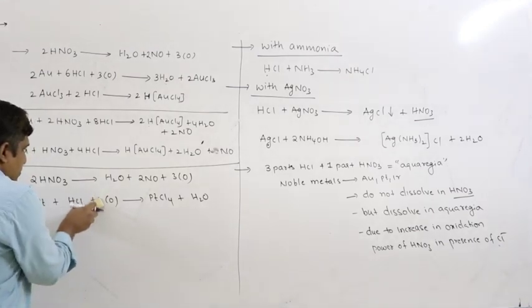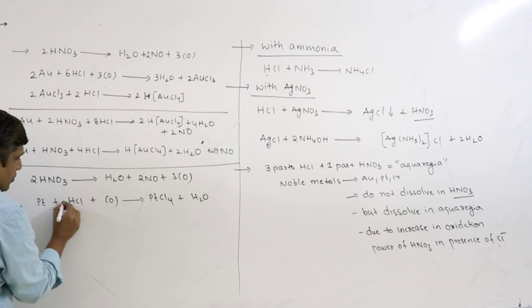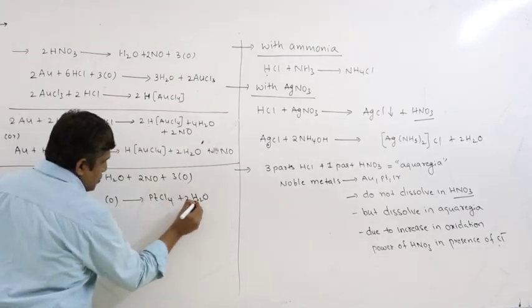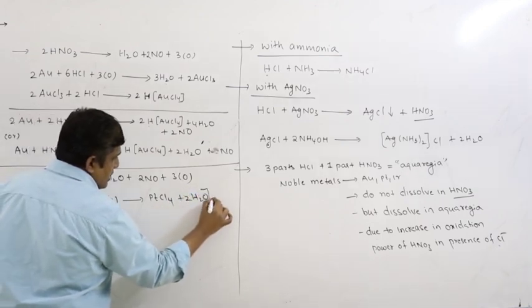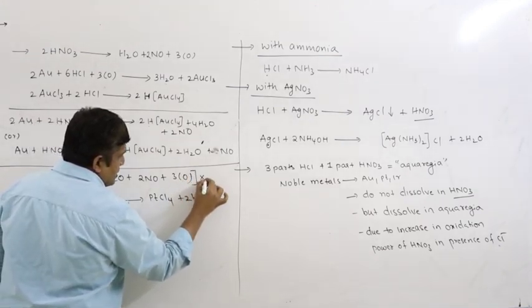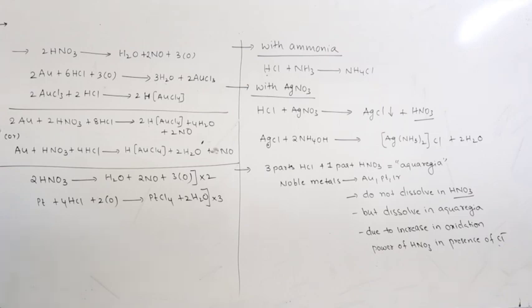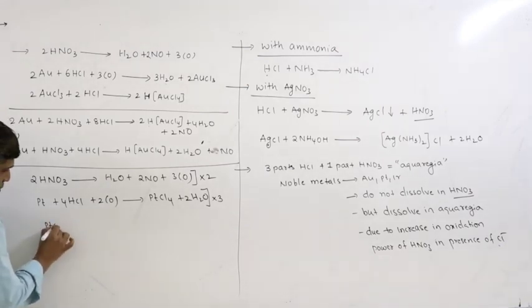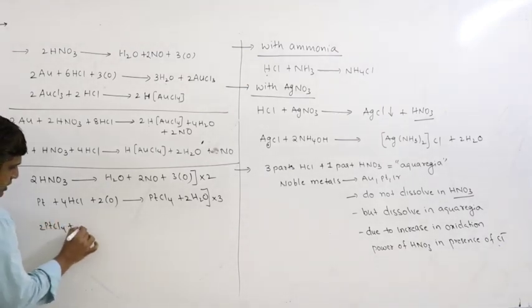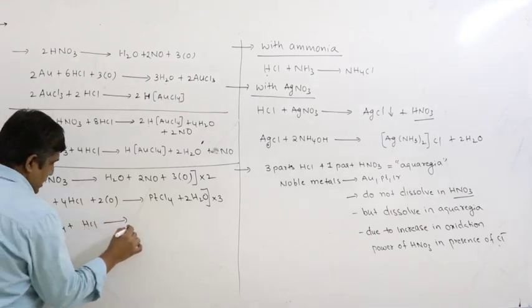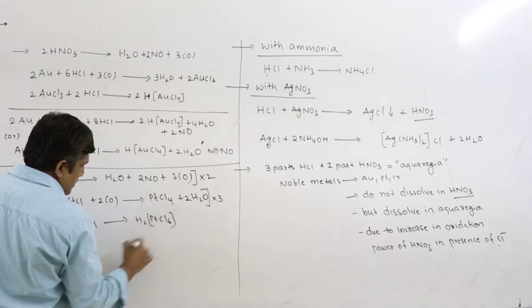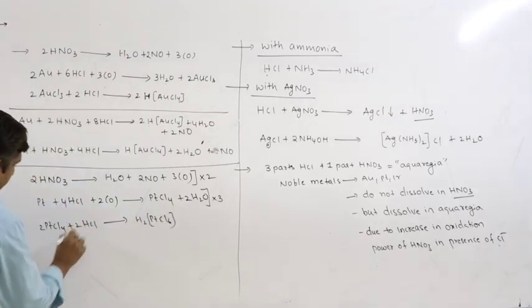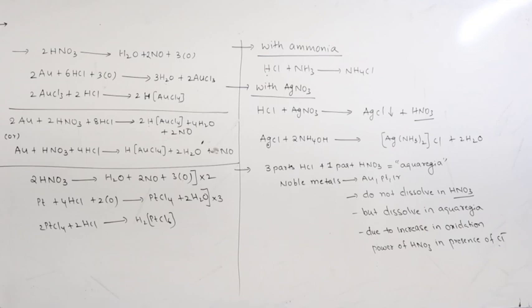Or let us balance it first. So PtCl4, 4HCl, 2 hydrogens, 2H2O. So we require 2, but here they are releasing 3. So multiply this entire reaction with 3, and multiply this entire reaction with 2. Once you get PtCl4, 2 moles, treat it with HCl again, and what we get is H2PtCl6. 2 hydrogens, 2 platinums.